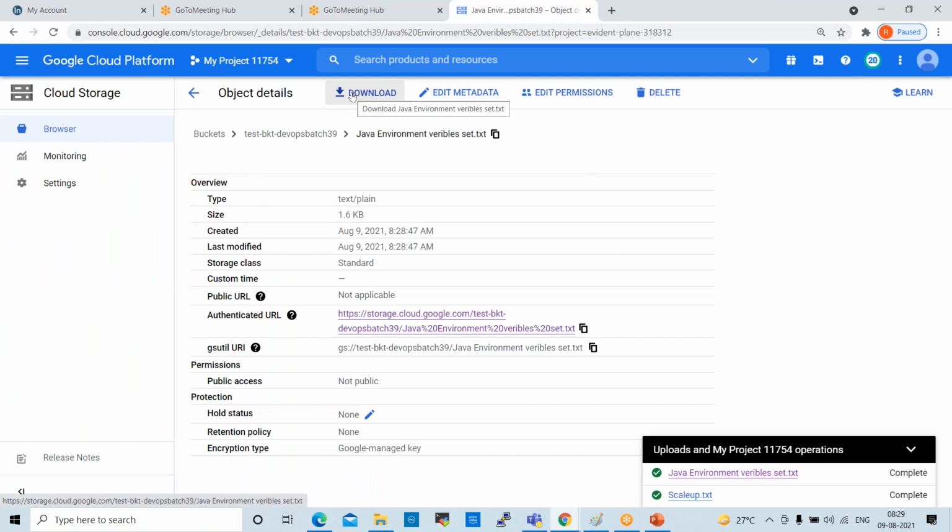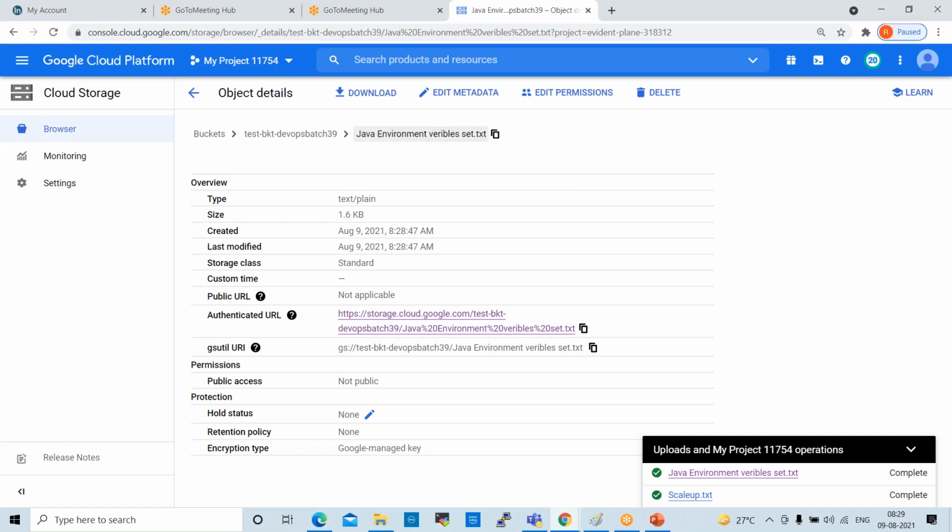If you want to download from here, you can download. If you want to edit metadata, you can edit this, right? Edit permissions, delete this bucket also. So normally this is the way we can work with these buckets. We already learned this in S3 in AWS, right? The same way. In GCP also the same functionality, same usage, right?